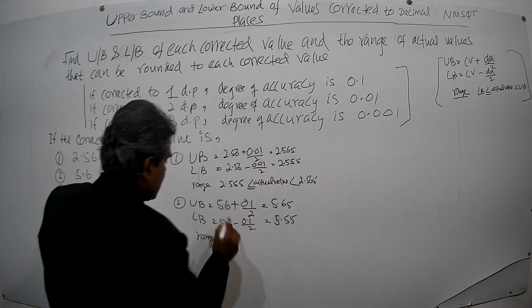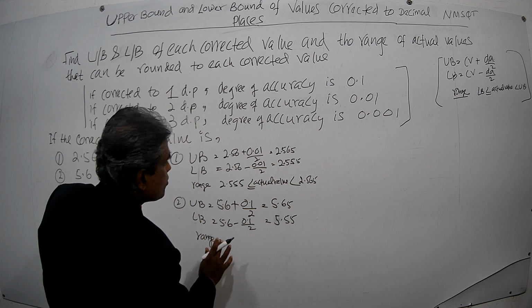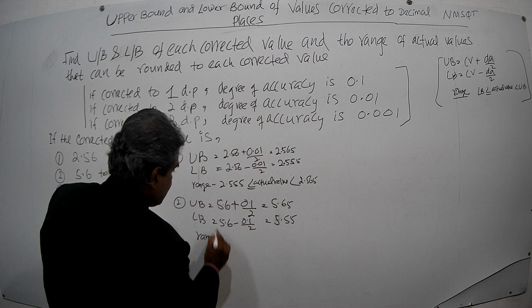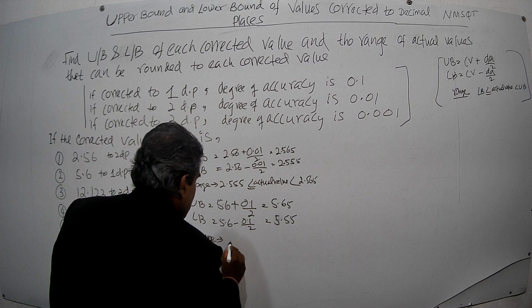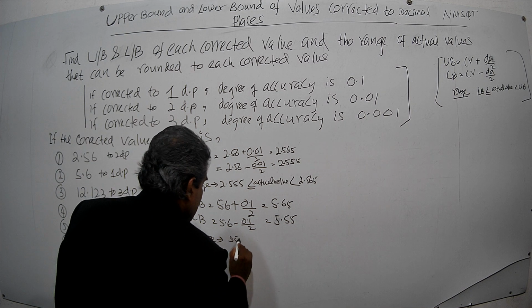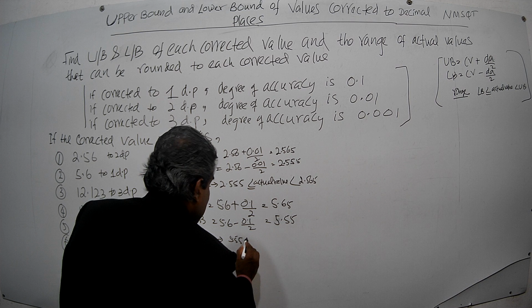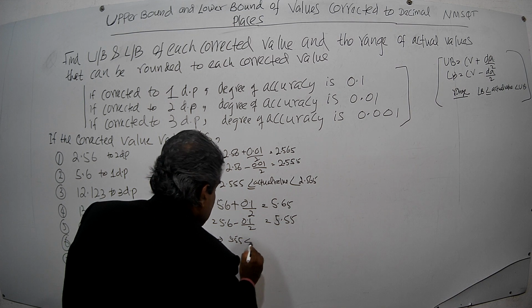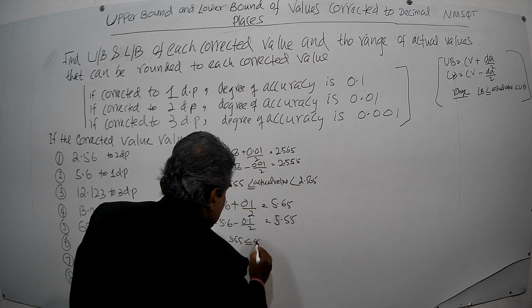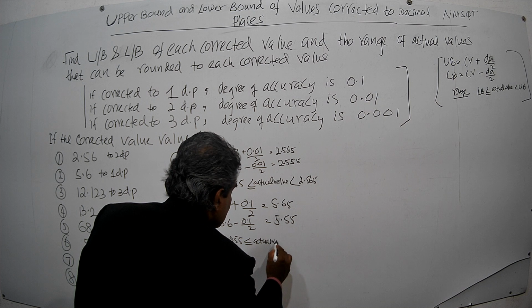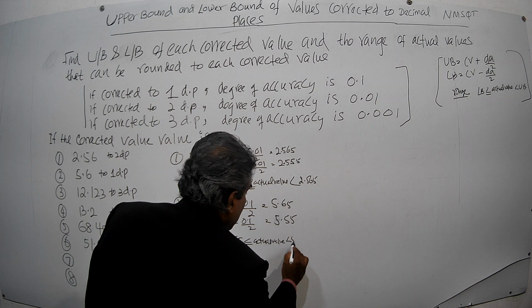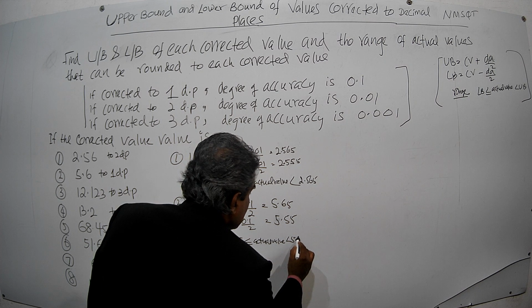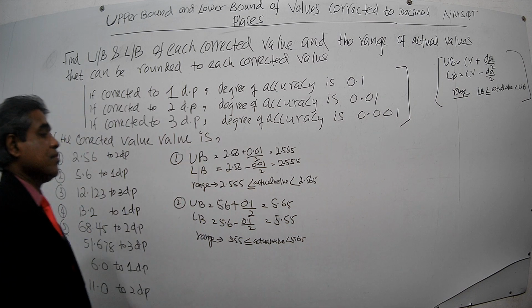The lower bound 5.55 is less than or equal to the actual value, and less than the upper bound 5.65. That's the range.